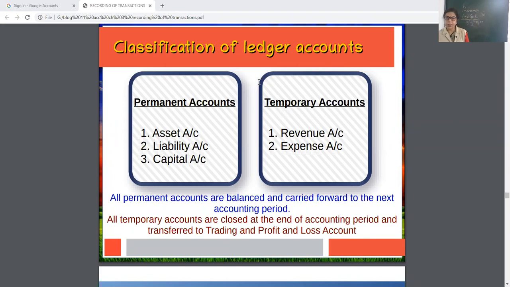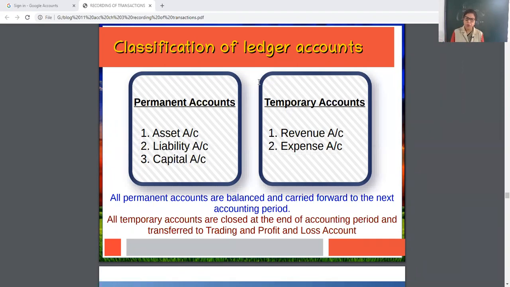So all the temporary accounts related to revenue and expenses are transferred to the trading and profit and loss account, because these revenue and expenses are helpful in calculating net profit and net loss.